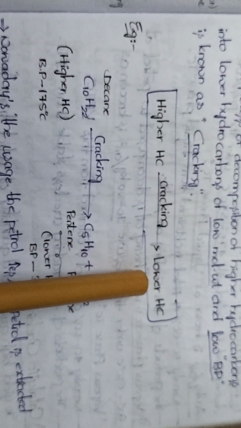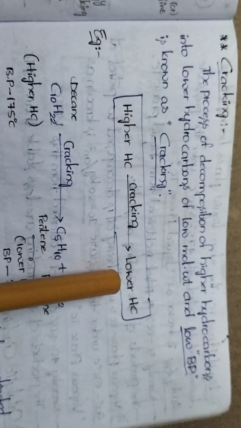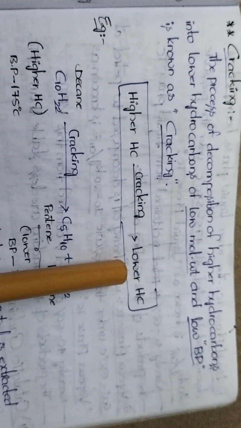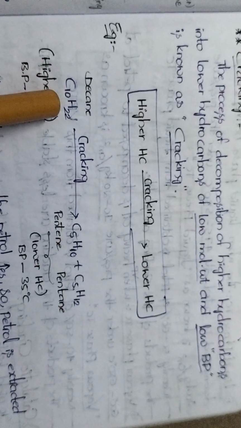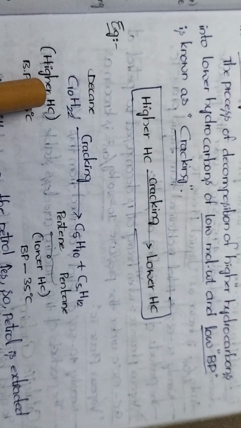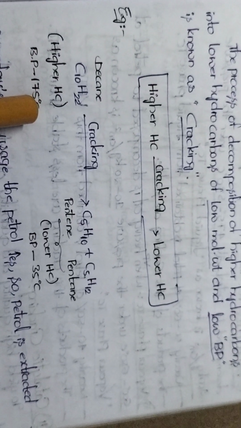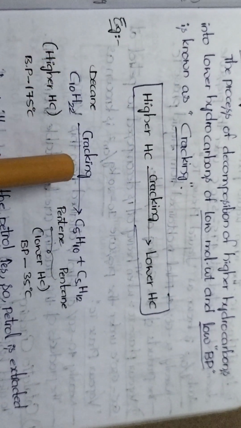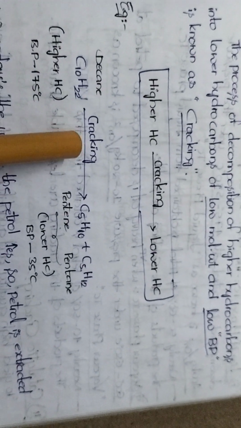In examination point of view, to explain what is cracking, if they ask as a short answer question, we need to give this very simple example. Here we took decane as an example for higher hydrocarbon, which has a boiling point of 175 degrees C. Whenever decane undergoes the cracking process, it is decomposed into lower hydrocarbons.